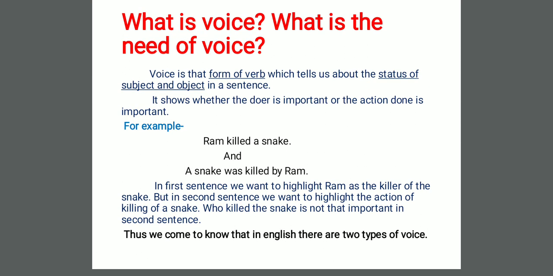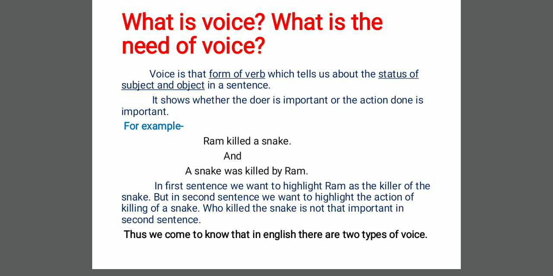Dear students, voice is that form of verb which tells us about the status of subject and object in a sentence. From this definition, we learn two things. Number one, voice is a form of verb. Number two, voice shows the status of subject and object in a sentence. It means voice shows whether the doer is important or the action done is important.